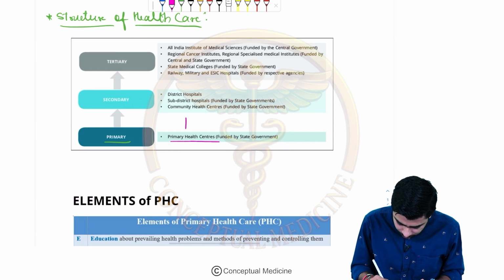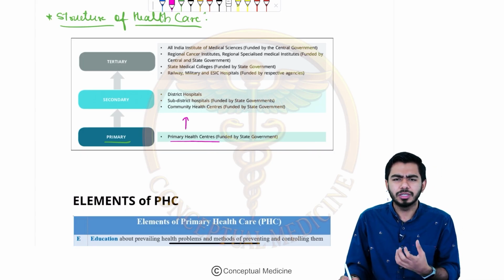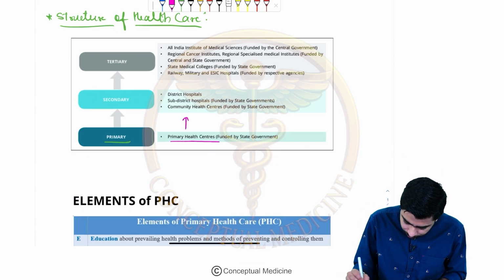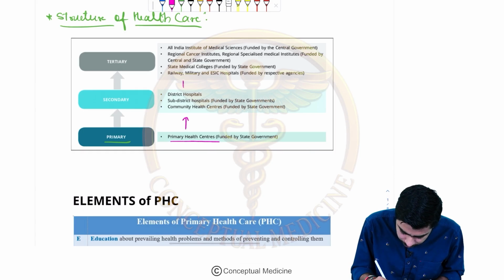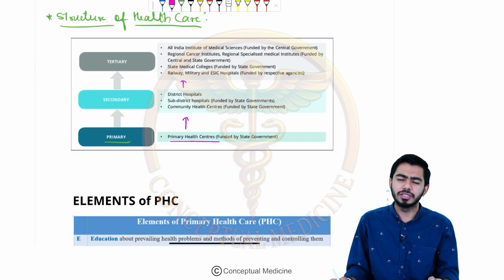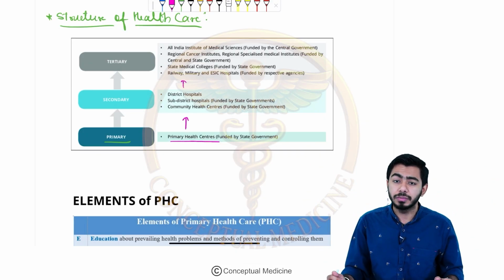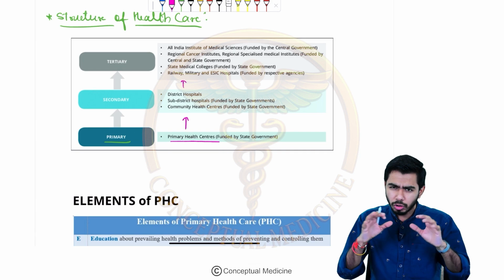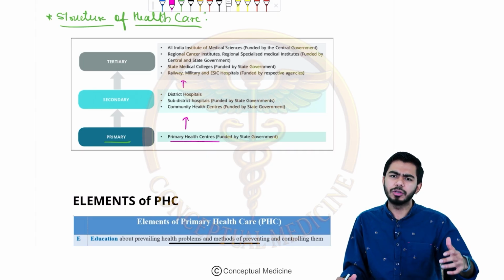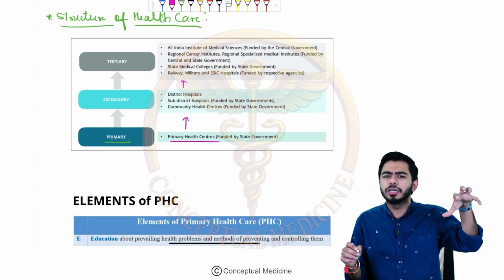If the community healthcare center sees some seriousness in the patient, then they can refer the patient further to the sub-district hospital or the district hospital. And then further, there are the tertiary care hospitals, for example AIIMS Delhi, PGI Chandigarh, or JIPMER. These are the tertiary healthcare institutes, bigger institutes with all kinds of facilities, where people come from different parts of the country to get treatment. So these bigger hospitals are the tertiary care hospitals.